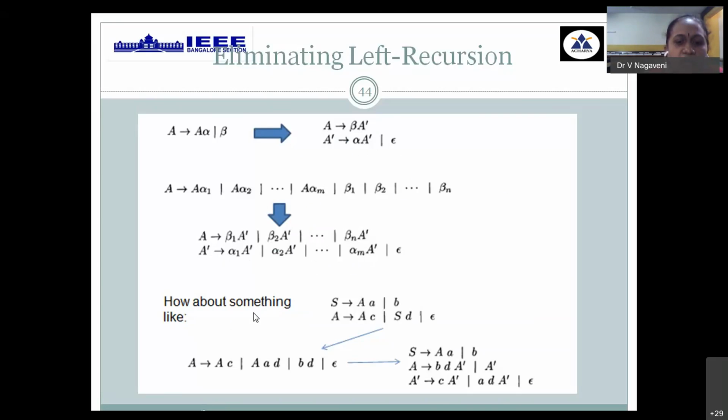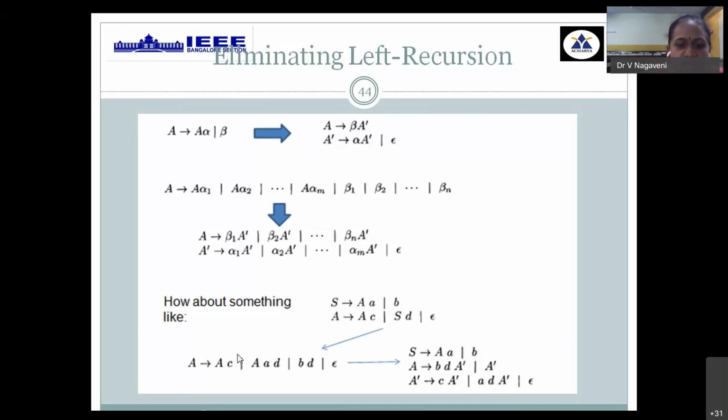Next we are taking this example. When you consider this, you see that LHS A and RHS A are the same. But here there is one more, second level of left recursion. What is that? A is assigned back to S, S is assigned to A, and A is assigned to S. To remove that problem, we can expand this S by the S production. What is done here? All the S is replaced by A first for the first production, and then followed by D. Then again you have the terminal B followed by D. So the second production is expanded, and then that is given for removal of left recursion.